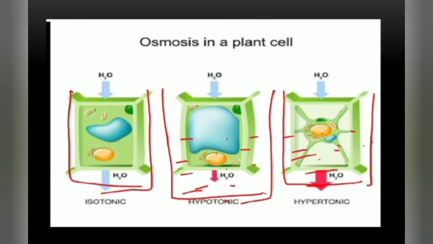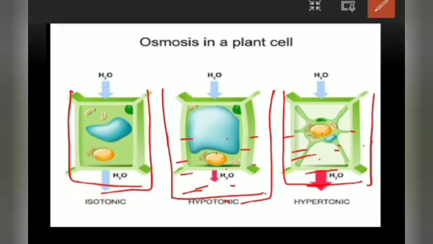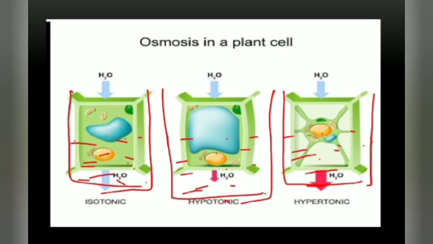So what if the concentration of both outside the cell and inside the cell is the same? Then we call such a solution an isotonic solution. So in the first case, this is also filled with water, but the concentration both inside the cell and outside the cell is the same. Hence it is called an isotonic solution.